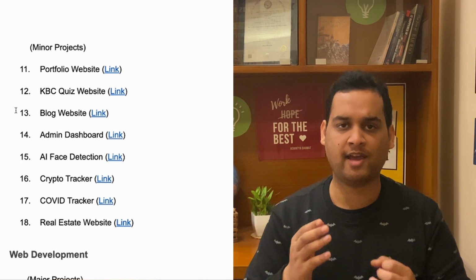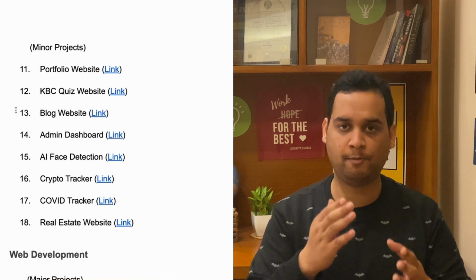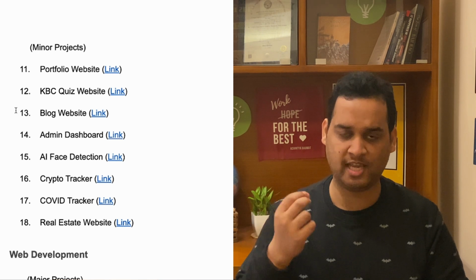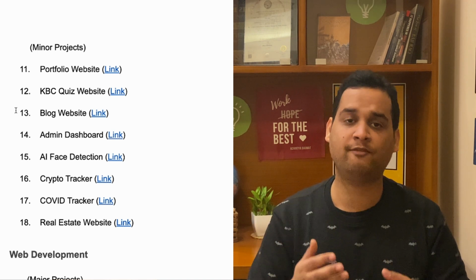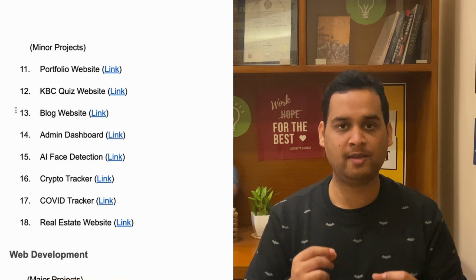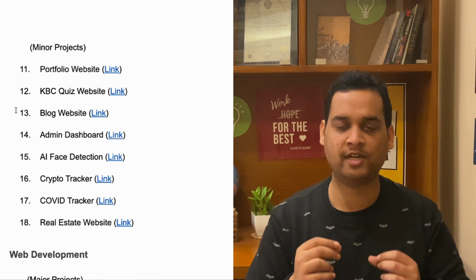Next idea is crypto tracker. This is a simple website that you are going to make with the help of React. You will be loading data with the help of an API of latest crypto prices and display. As you know, crypto is very trending. If you have this project in your resume, it will be a big plus for you.